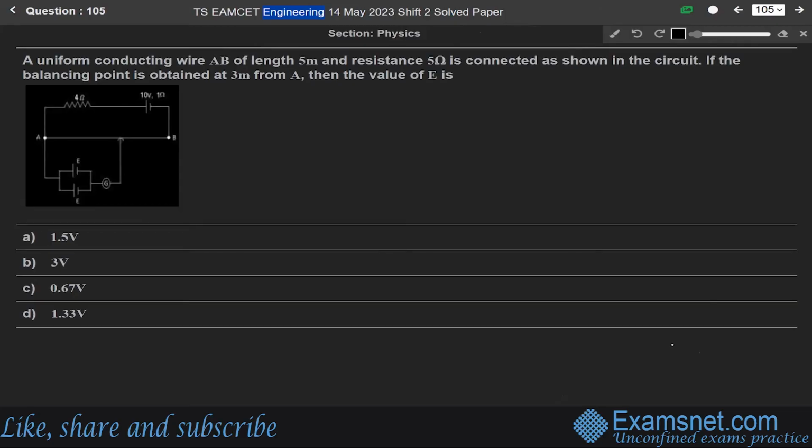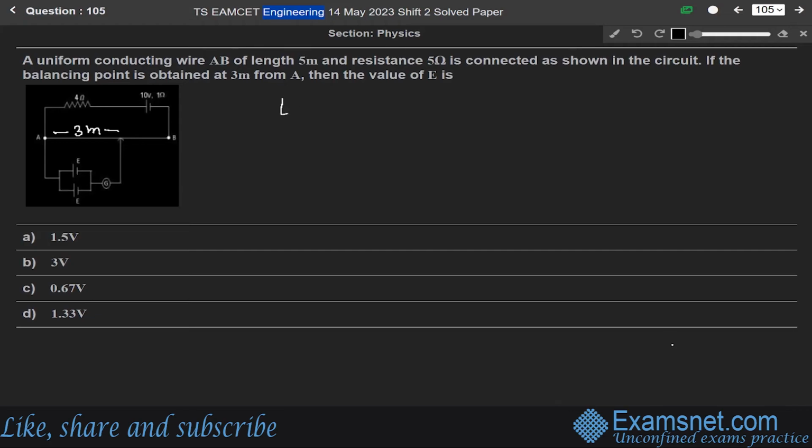A uniform conducting wire AB of length 5 meter and resistance 5 ohm is connected as shown in the circuit. If the balancing point is obtained at 3 meter from A, then the value of E is, we have to find the value of E when the balancing point is obtained at 3 meter from A. So according to the question, this is 3 meter.